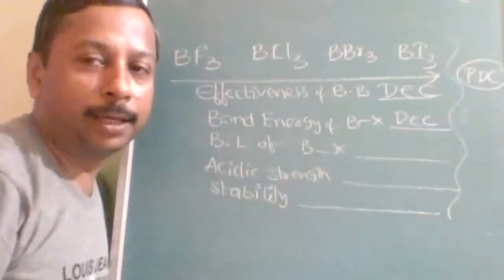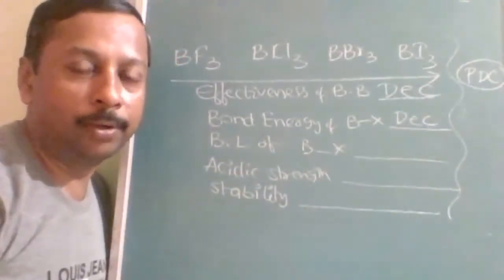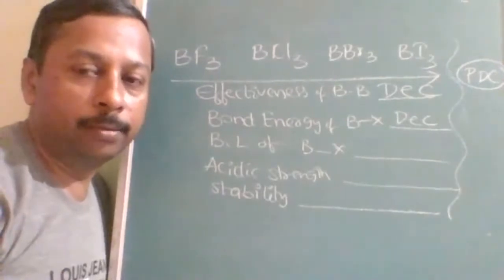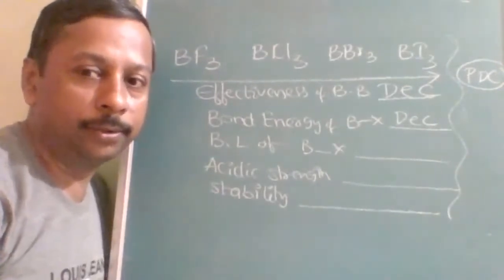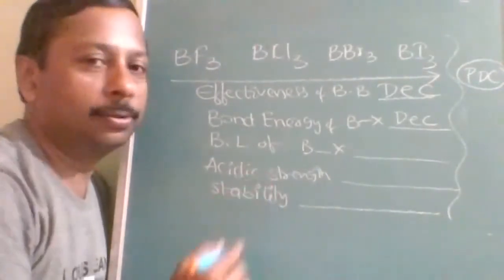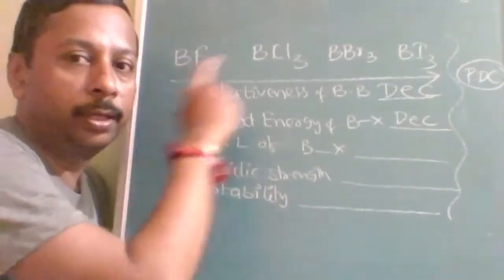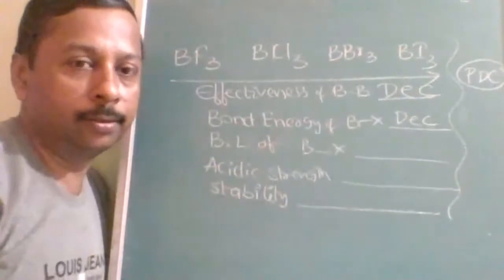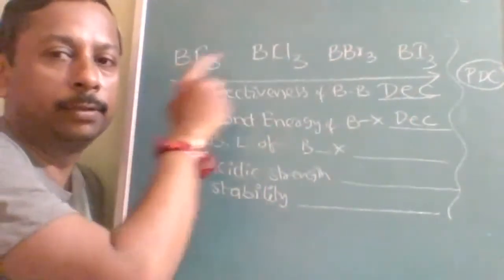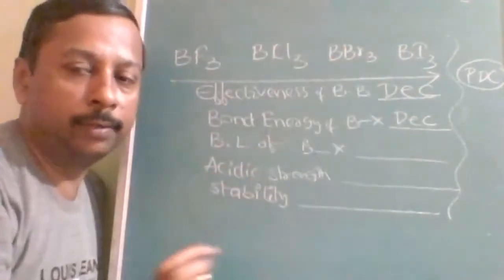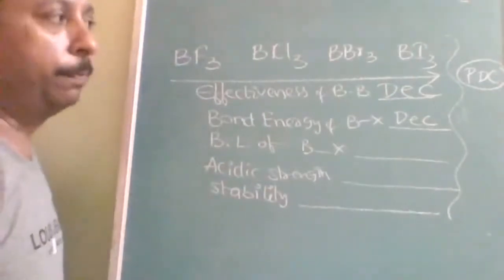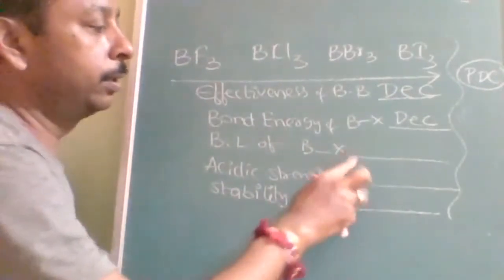PDC means partial double bond character. So PDC also decreases. Double bond character is more here, double bond character is less here. If it is 1.75, it will be 1.11 or even 1 also.